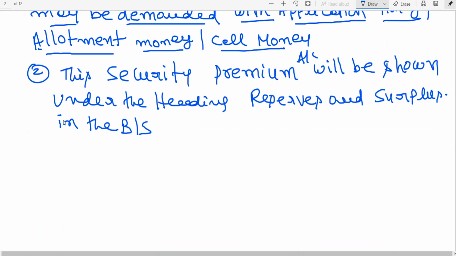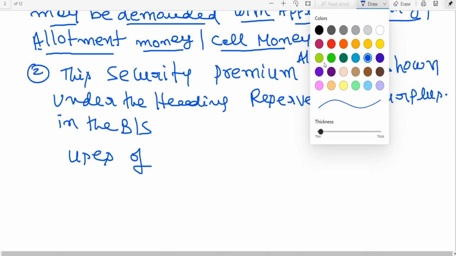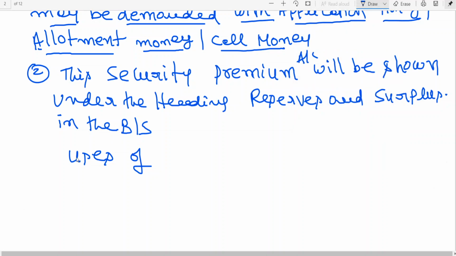The next point is the usage of security premium.